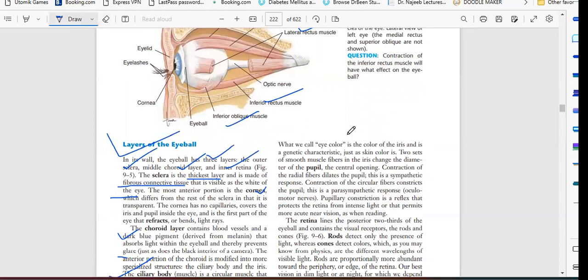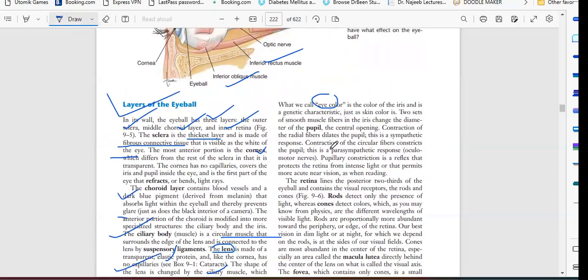Okay, the color of the eyes depends upon the iris and is a genetic characteristic, just as skin color is. Two sets of smooth muscle fibers in the iris change the diameter of the pupil, the central opening. Contraction of the radial fibers dilates the pupil and is a sympathetic response. Contraction of the circular fibers constricts the pupil, that is a parasympathetic response. Pupillary constriction is the reflex that protects the retina from intense light or that permits more acute near vision, as when reading.